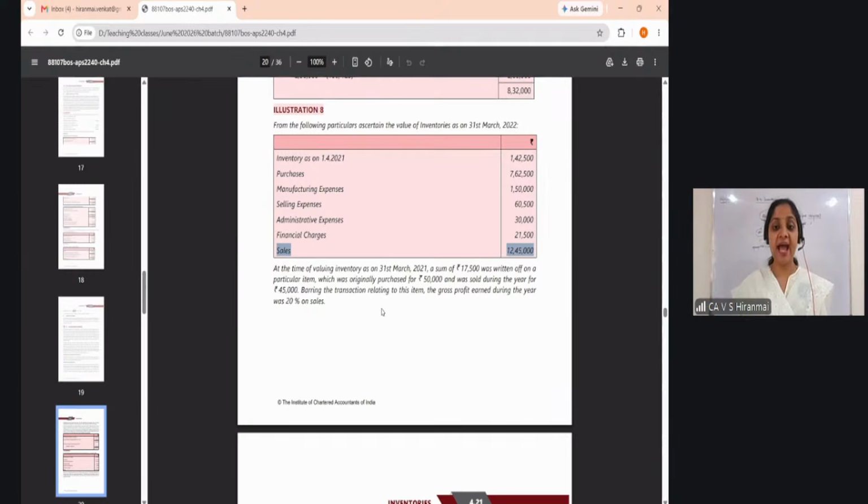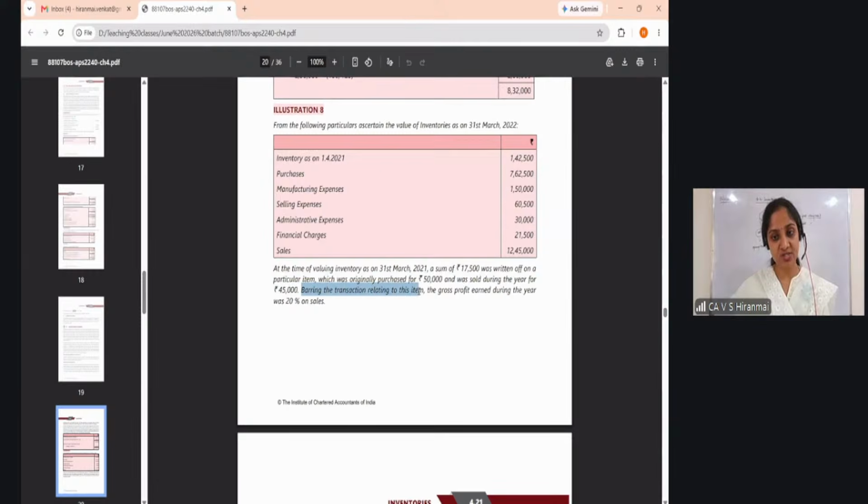Clear, everybody? At the time of valuing inventory as of 31st March 2021, 1/4/2021 and 31st March 2021 are the same dates. So on this date, when you are valuing, a sum of 17,500 was written off on a particular item which was purchased for 50,000 originally and it was sold during the year for 45,000.